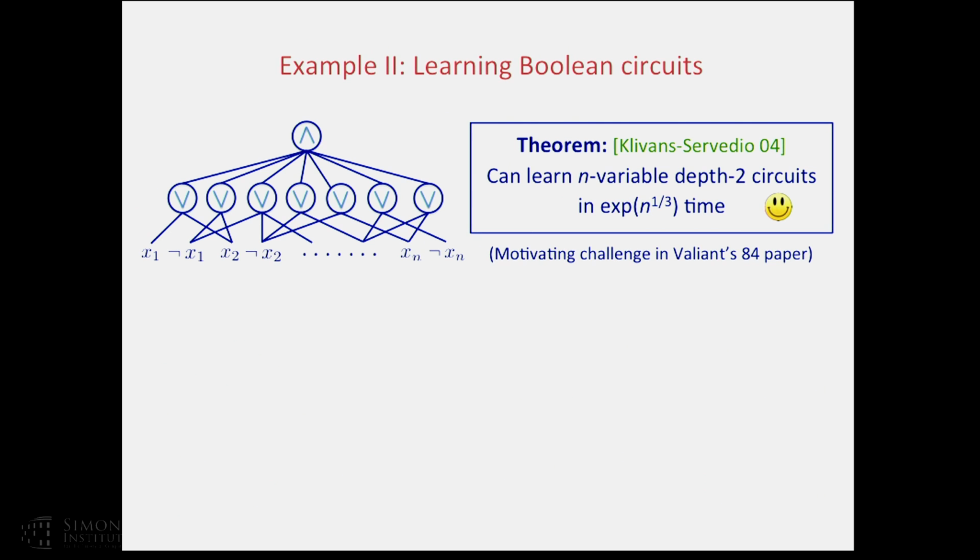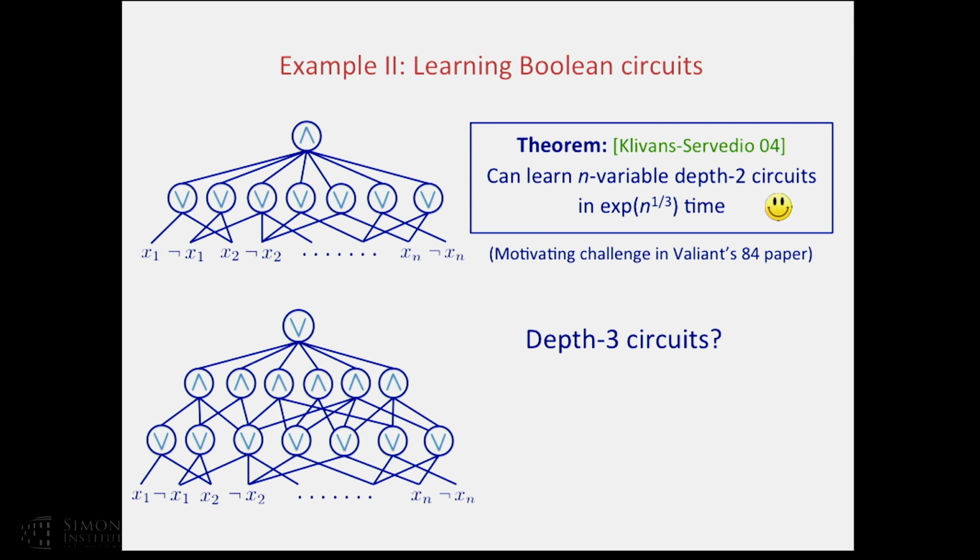The second example is Boolean circuits. We now know how to learn depth 2 circuits in time 2 to the n to the 1/3, which is a step towards one of the main challenges in Valiant's original paper. So that's great. We can say something about learning depth 2 circuits. Let's again try to tweak it and see if we can learn a seemingly modest extension, depth 3 circuits.